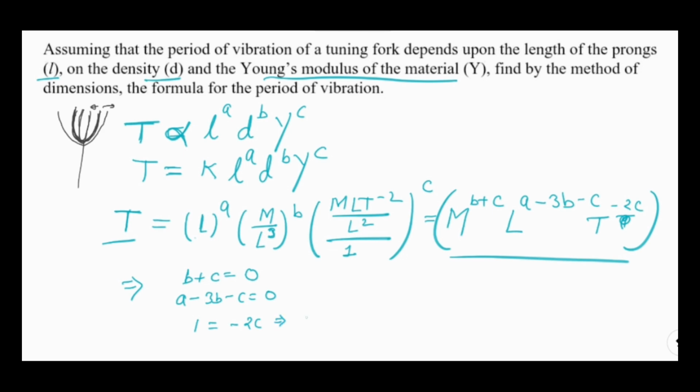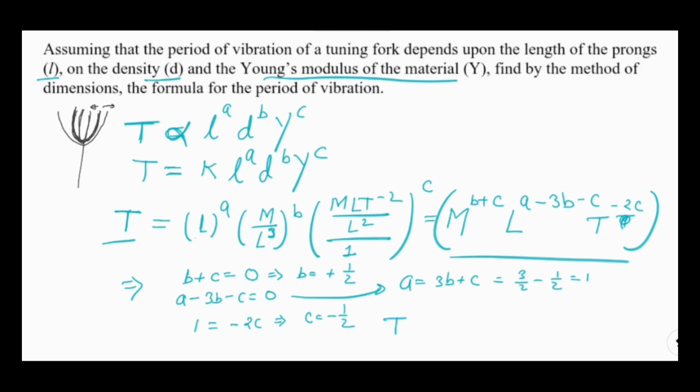By solving this last equation I get c as minus half, and by putting this in the first equation I get b as plus half. So b and c are easily determined. Now for a, from the second equation a is 3b plus c. Putting in the values, b is half, so it will be 3 by 2, and c is minus half, so a is 1.